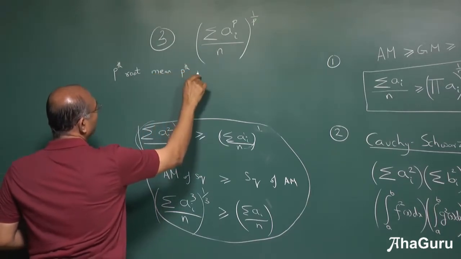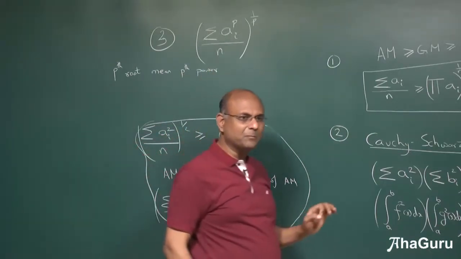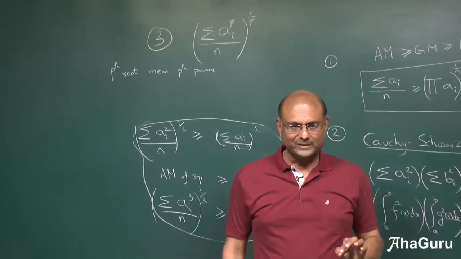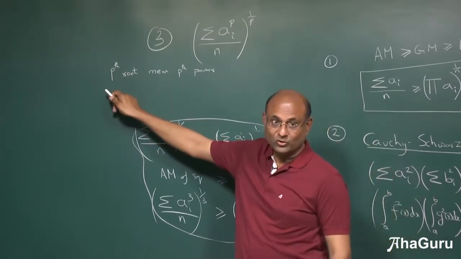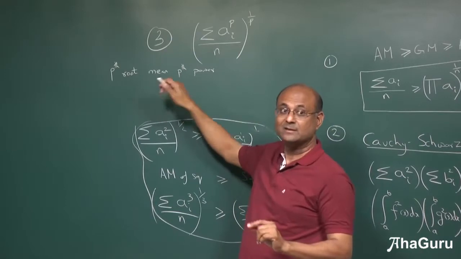Now, one way to remember this is, I am pretty sure you have heard of this term called RMS. Root mean square, very common. Root, power half, mean square.